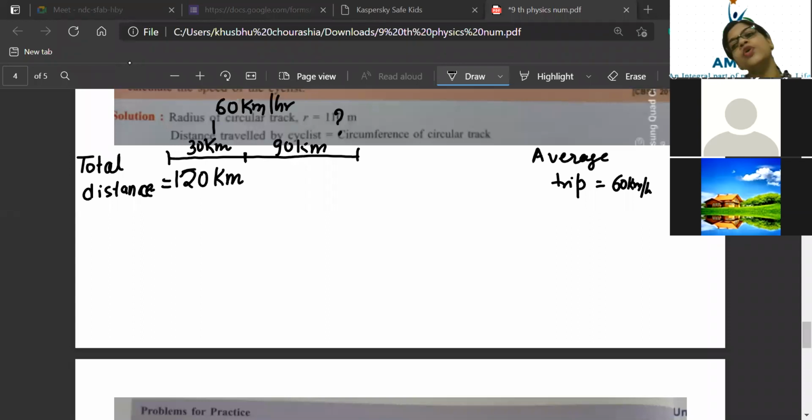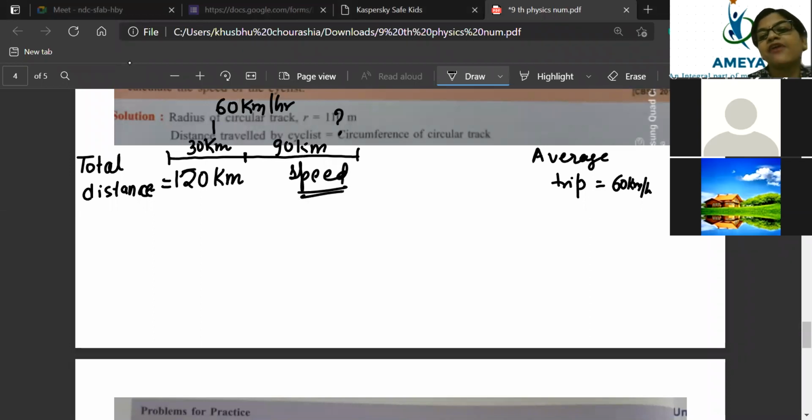From your home to school you went with a speed of 60 kilometer per hour. Then what speed will you need here so that the average speed of the entire trip will be exactly 60 kilometer per hour?